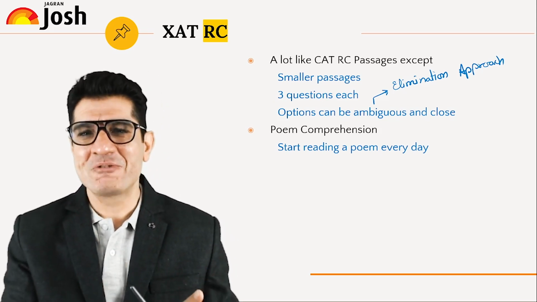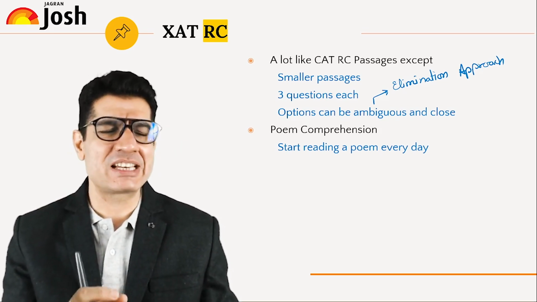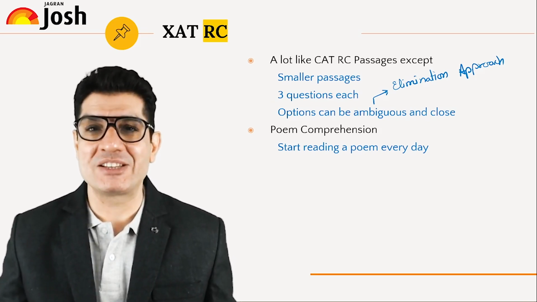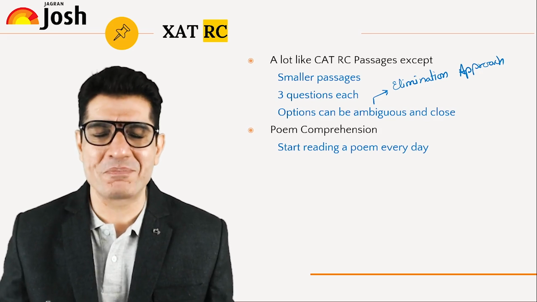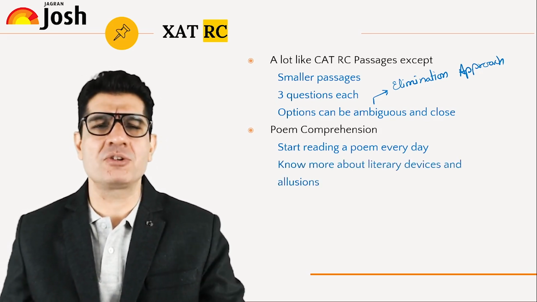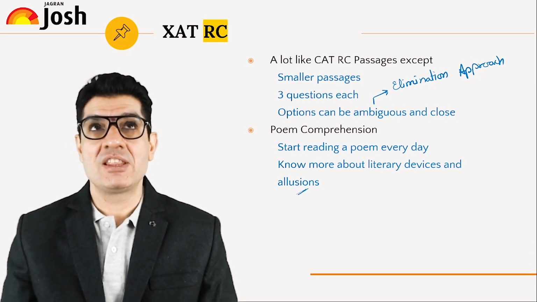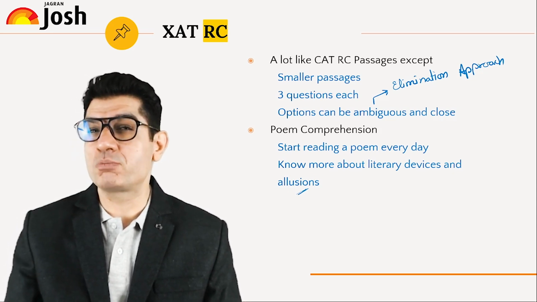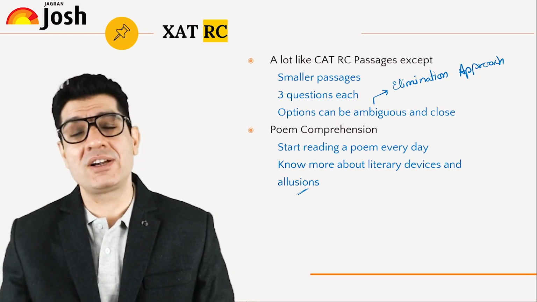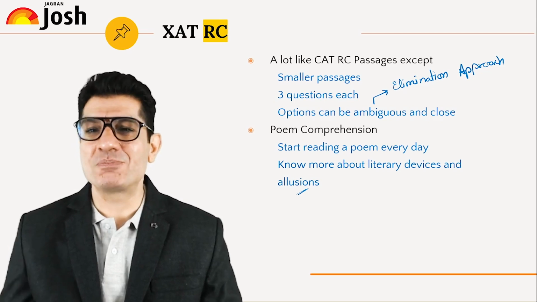Unlike passages where I want you to seal your lips while reading them, poetry should be read aloud because it has tempo, rhythm, meter. There are certain things that become apparent only when you speak. You are able to connect to the soul better. So read a poem every day and that's going to be very useful. Apart from that, poetry works with allusions. There are all these indirect references. They may talk about the moon, but the moon is not the moon but your beloved. They may talk about a girl, but the girl is not a girl but the god herself. Okay, so all those indirect references, be ready for them.